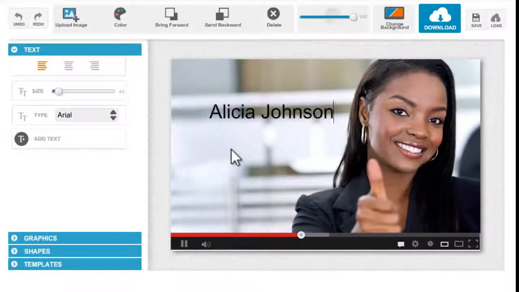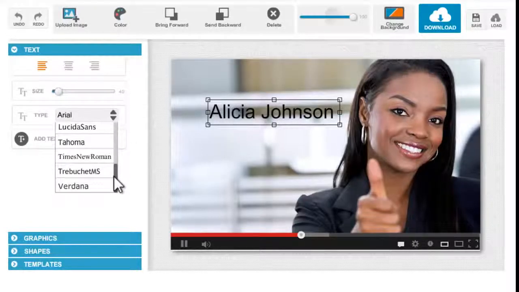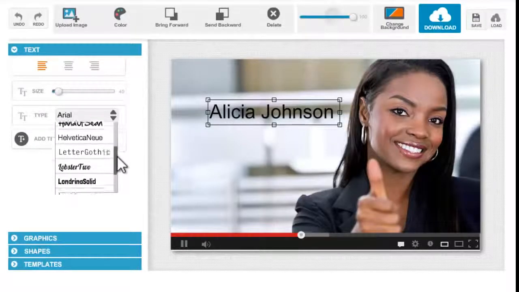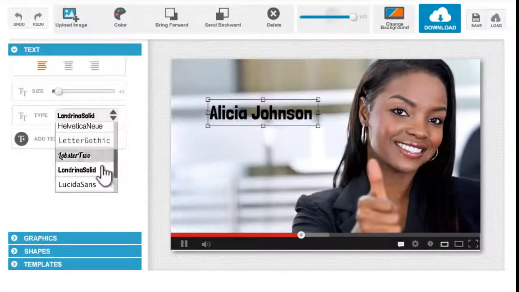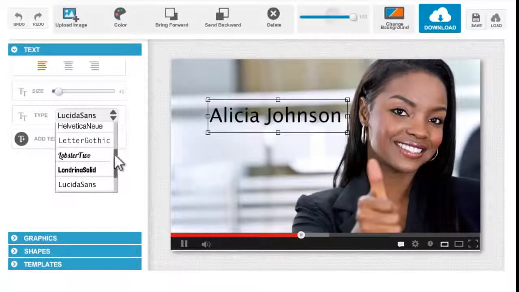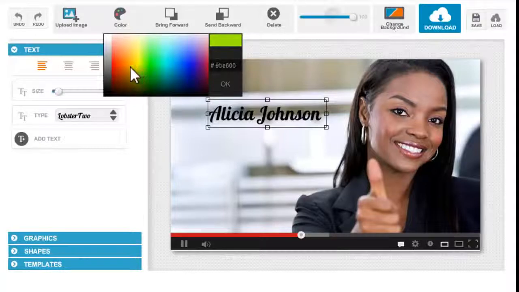something like that. Now with the text, you can change the text font by, of course, selecting the text, and through this type option right here, just click this down button, and then we have a few font styles for you to choose from. Now just choose any of these, and it will change automatically. Now if you want to change the color of your text, just as it is still selected, click the color option, which is found on the top pane, and then choose a color from the color picker right here. So I'm going to choose a gray one.